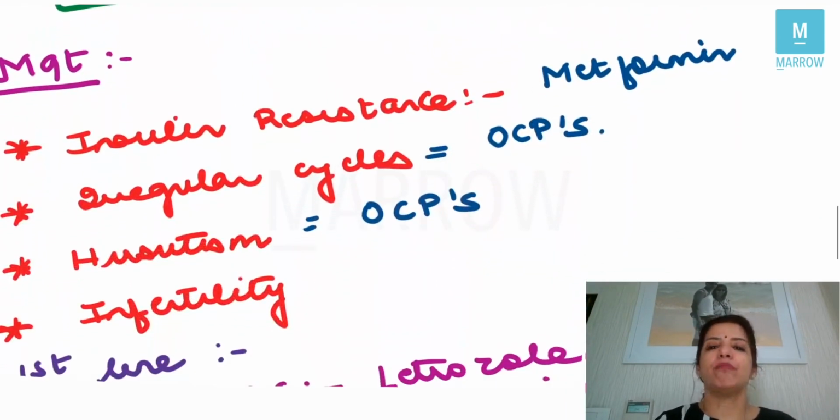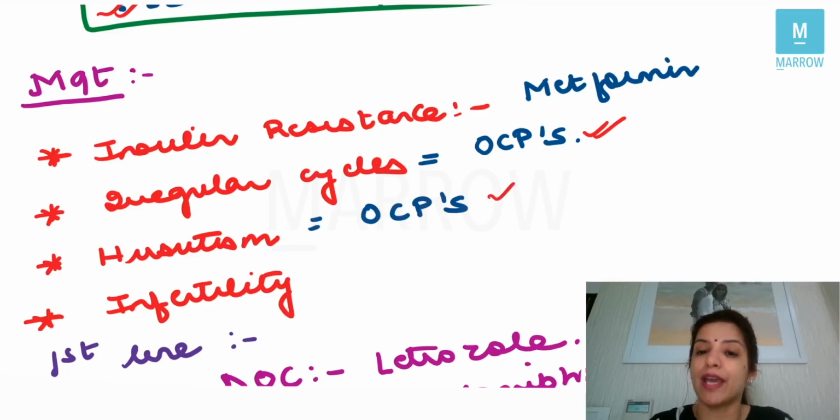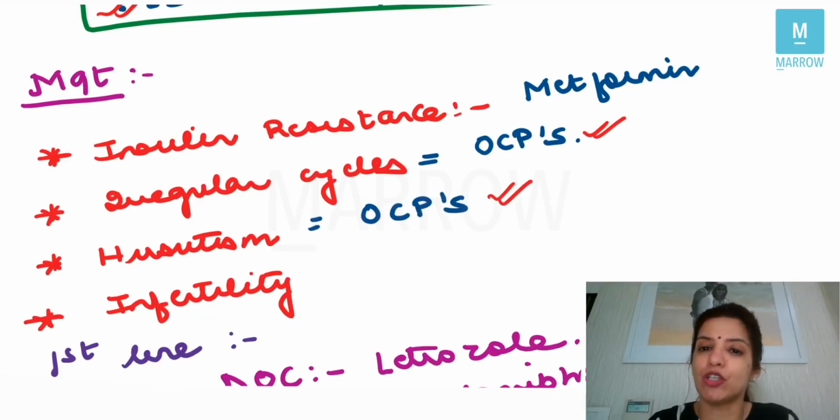Then, how do you manage PCOS? The management of PCOS depends on the problem with which the patient is coming to you. If the patient is coming with a complaint of insulin resistance, the drug of choice is metformin. If the patient comes with irregular cycles, the drug of choice is OCPs. If the patient comes with hirsutism, again the drug of choice is OCPs. Right? So remember this, the management depends on the problem with which the patient is coming to you.